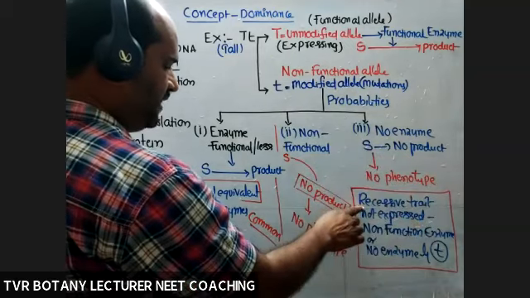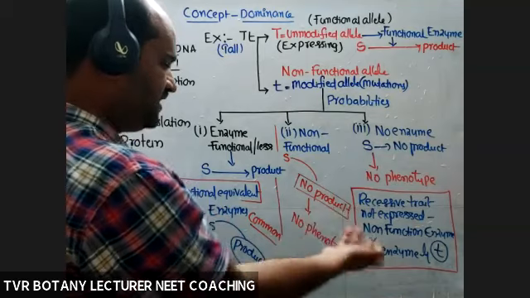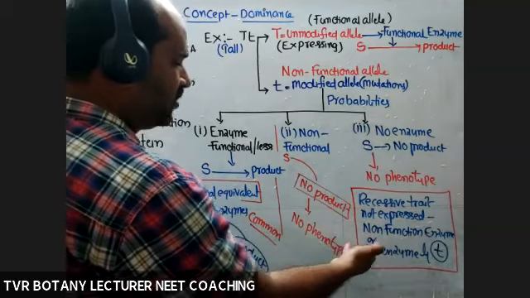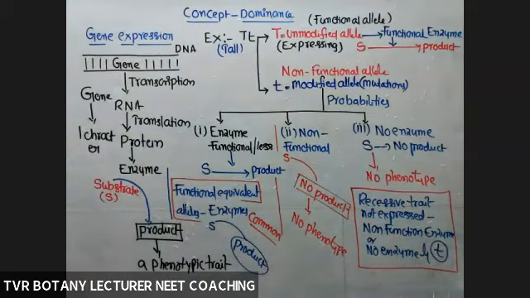So recessive trait is seen because of non-functional enzyme or no enzyme produced by small t. But actually, the correct statement should be: recessive trait is not seen in the heterozygous condition, even though that individual has both capital T and small t, because of the non-functional enzyme or no enzyme at all produced by small t.